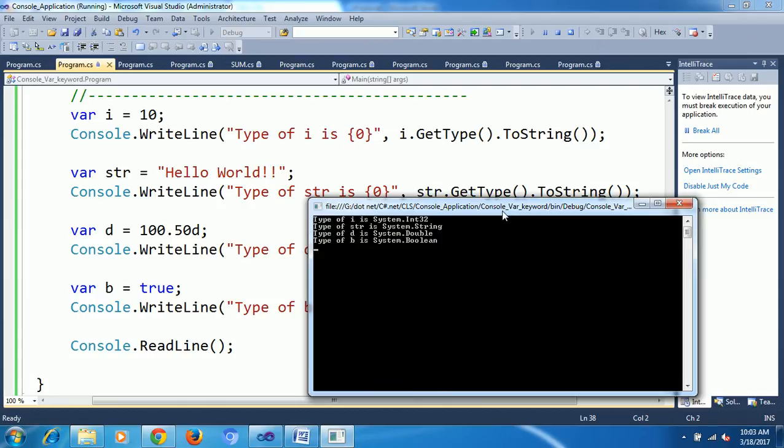Automatically, Console.WriteLine I.GetType. GetType is one method, and I am getting the type of I, which is System.Int32.